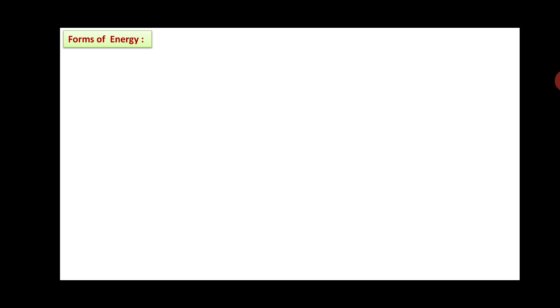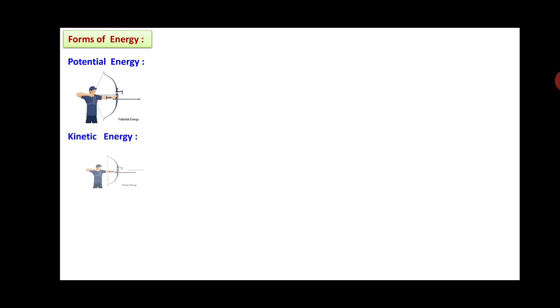Friends, what are the different forms of energy? Now let us see. The potential energy you could find here in the bow, as it is not released at that time, it is possessing potential energy. The stored water in the dam also has potential energy. Now kinetic energy: when this bow is released, at that time the bow possesses kinetic energy, or the flowing water, you can say. Third one, thermal energy, also called heat energy.